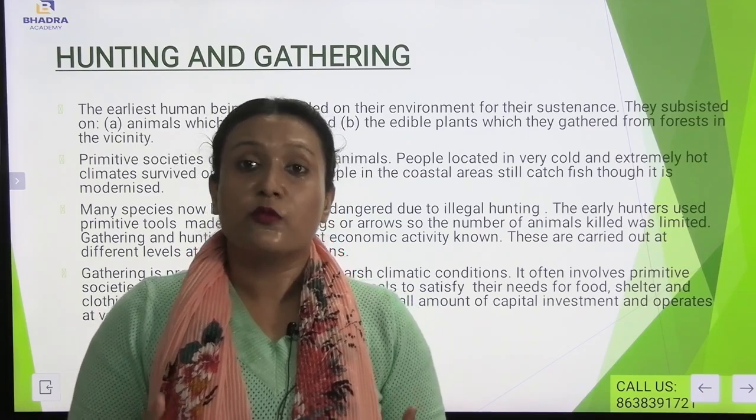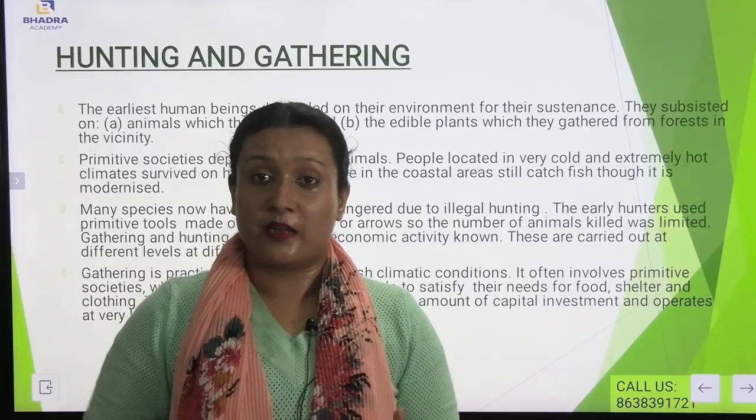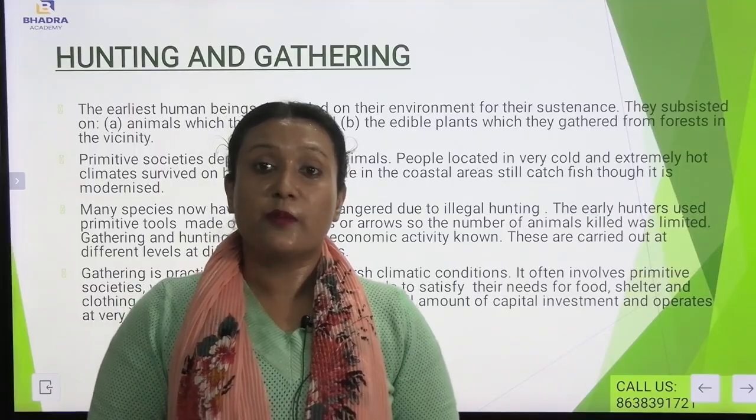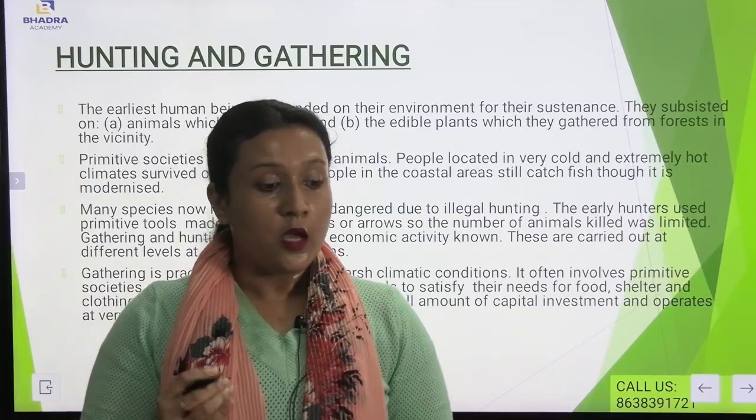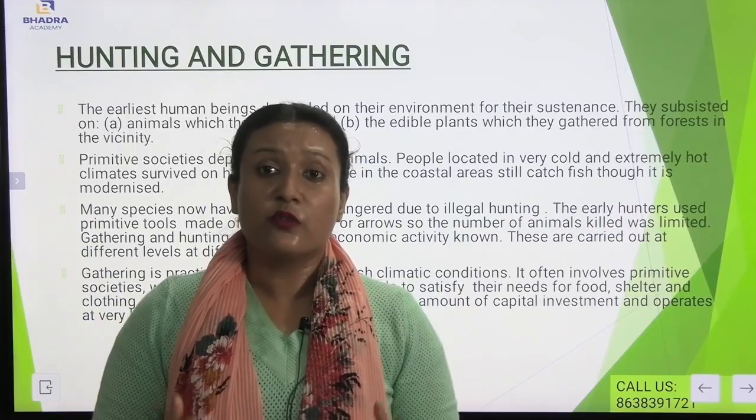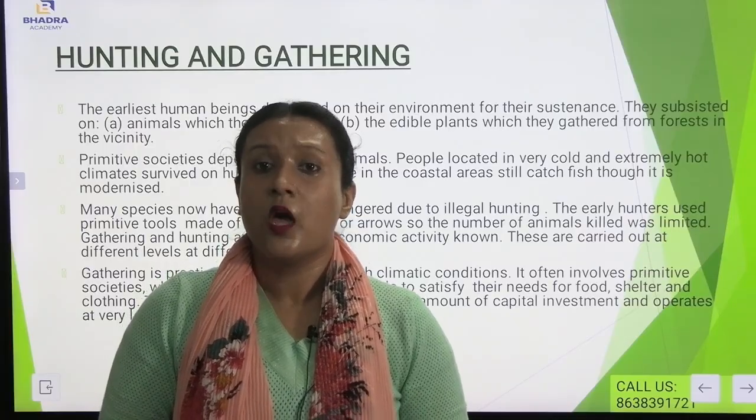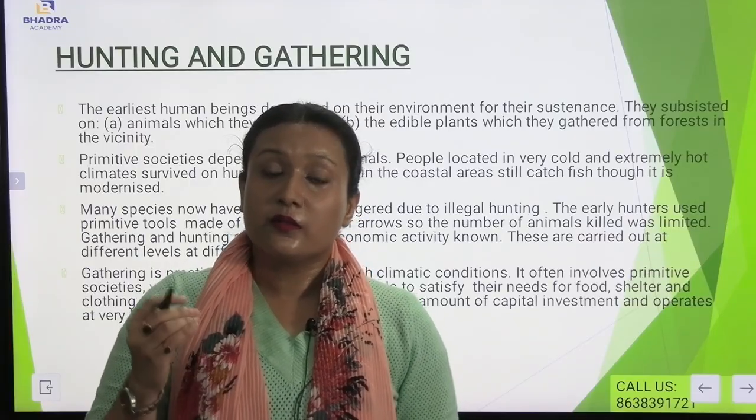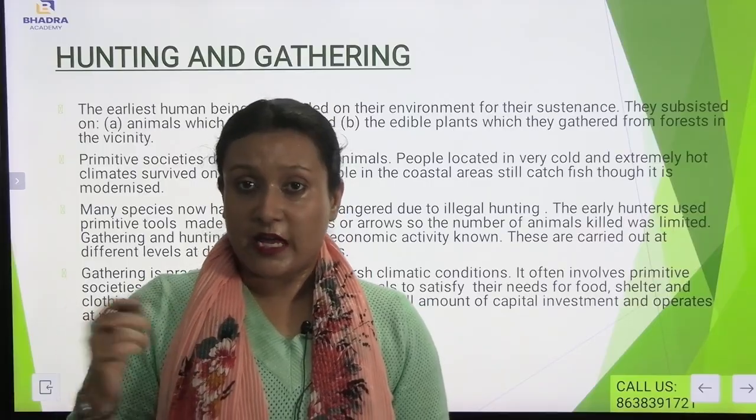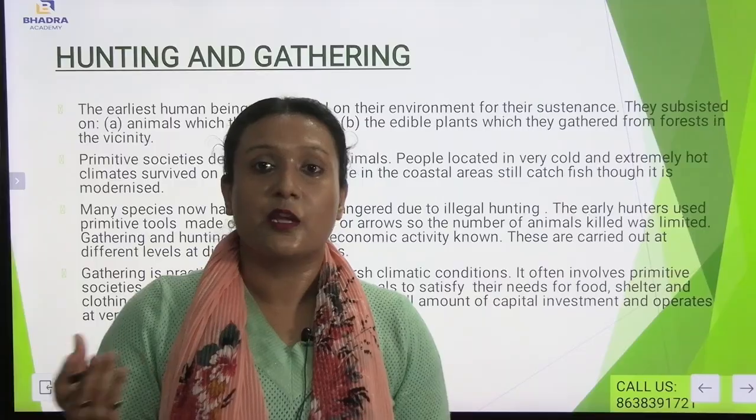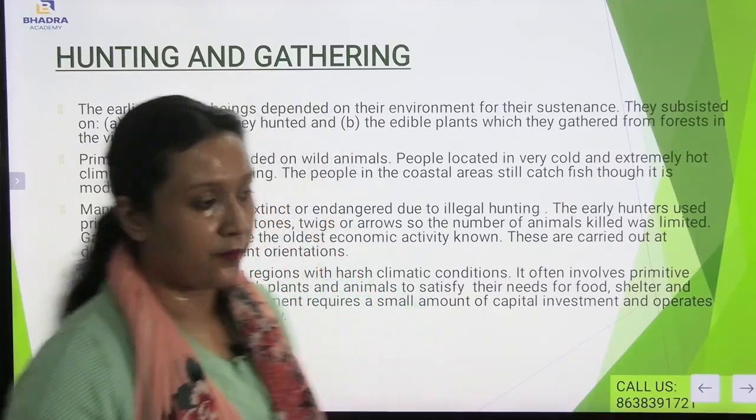Most of the plants and most of the animals get extinct. They become endangered. Why? Just because of illegal hunting. Due to illegal hunting itself, most of the species have become endangered and most have become extinct. For example, the dodo. Dodo was mostly common in the Mediterranean area. As a result, dodo became extinct. Why? Because of illegal hunting.